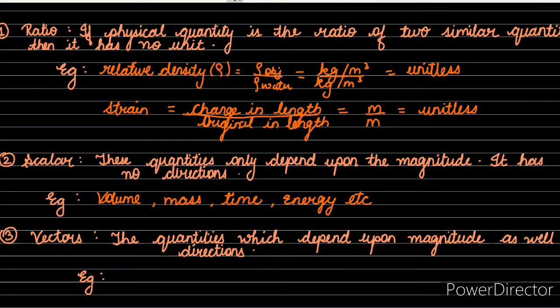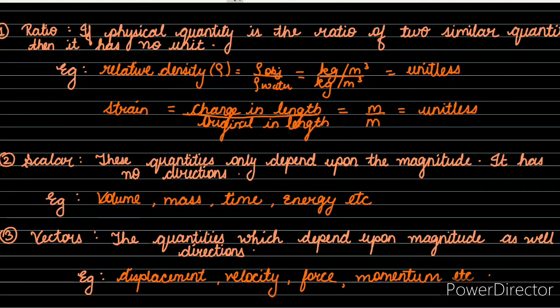Further, we come to vectors. Vector quantities depend upon the magnitude as well as the directions. For example, displacement, velocity, force, momentum, etc. These are all vector quantities.